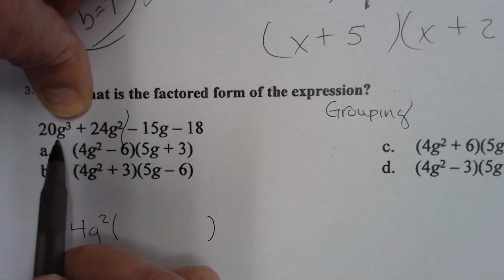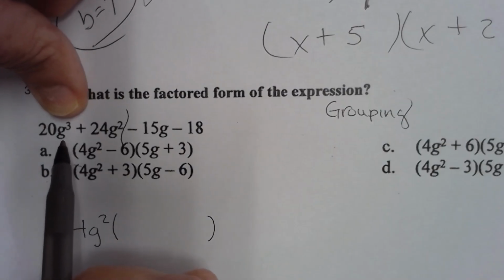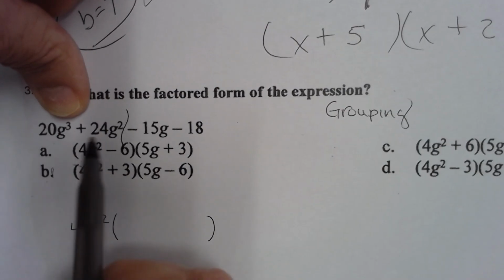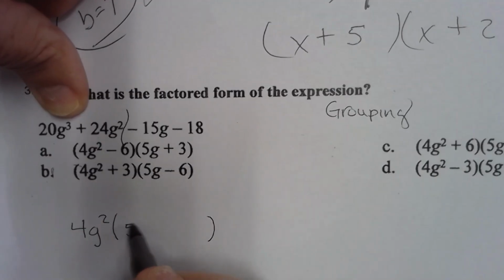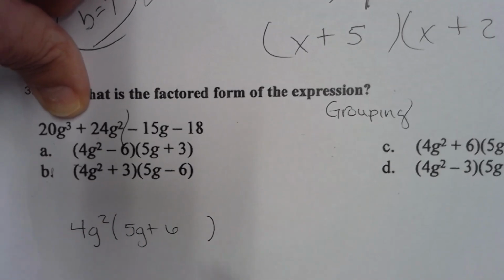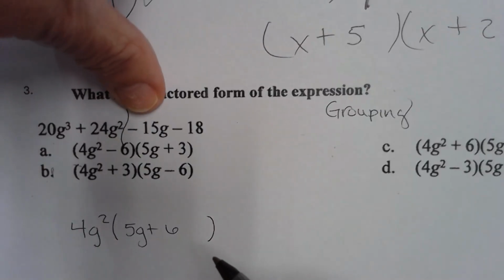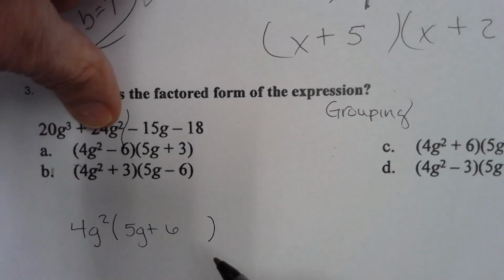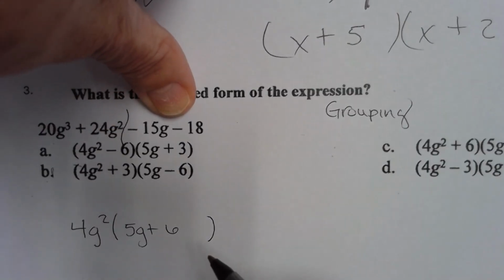I set up a parenthesis and divide by 4g squared. When I divide by 4g squared here and here, I end up with 5g plus 6. Okay? Signs here are positive, positive. These signs don't match. Since the signs don't match, what am I pulling out now? Negative. Got to pull a negative out now.